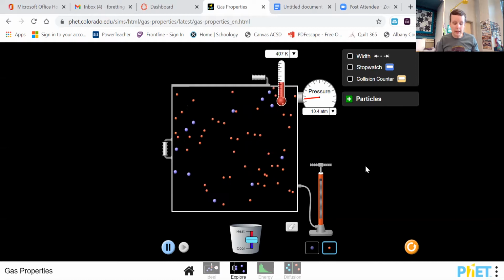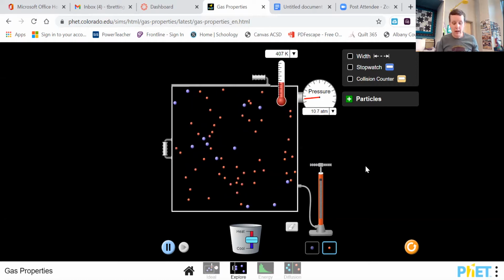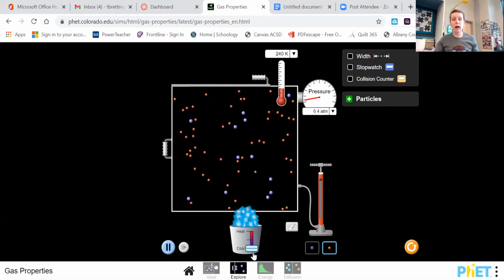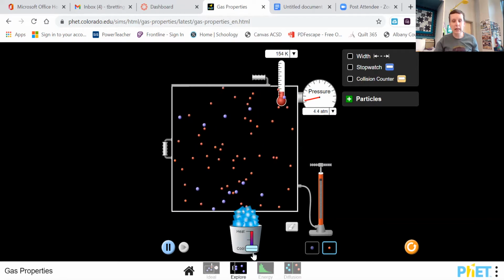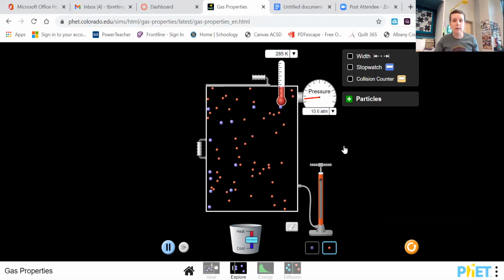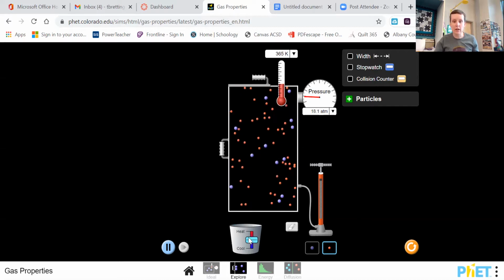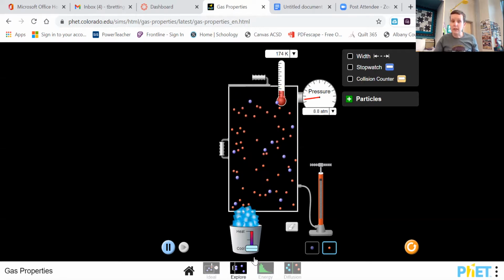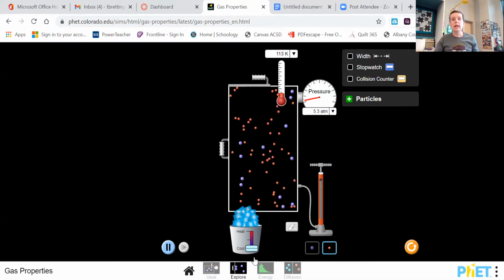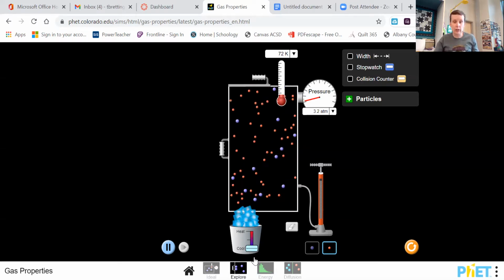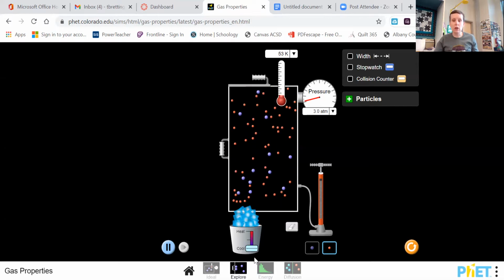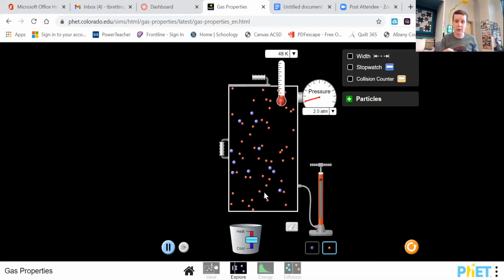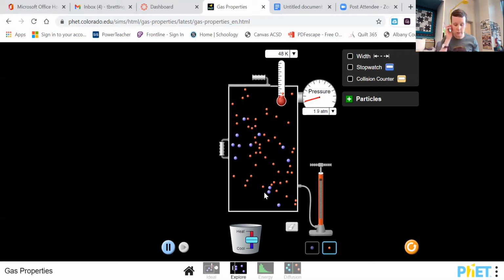How do real and ideal gases compare? We talked about this a little bit, okay? I can cool this thing as cold as I can possibly get it, and I can compress the gas as small as I can possibly make it, and it will still be a gas in this simulation because this is an ideal gas. No matter what I do to it, it will still act like a gas. That's not true of real gases. Eventually, when you cool a gas down enough, it's going to condense and turn into a liquid, okay? These slow moving particles will eventually show their attractions and attach to each other and form a liquid. That's the condensation piece, okay?